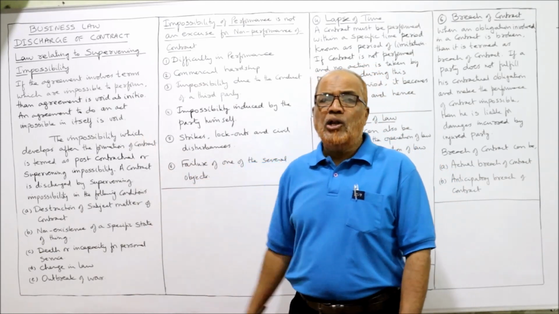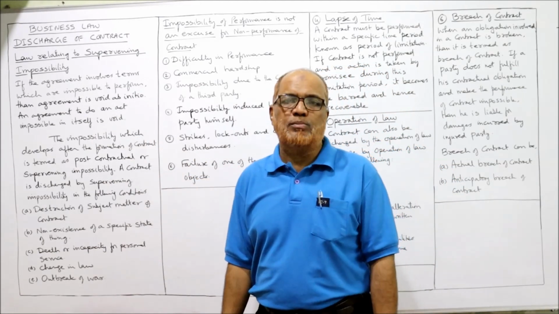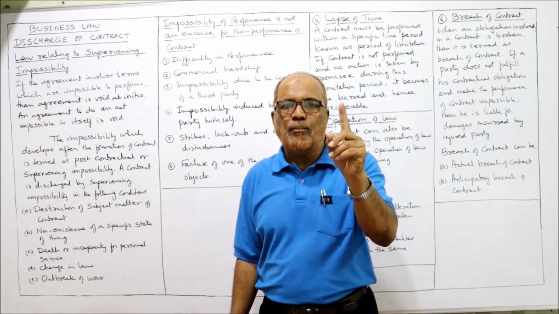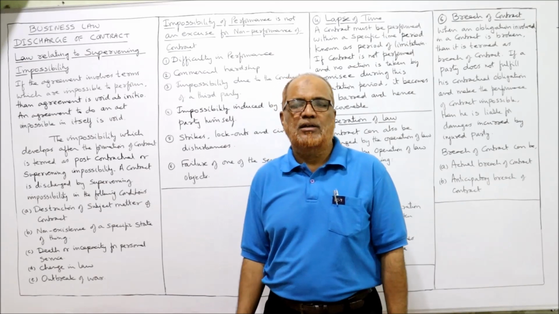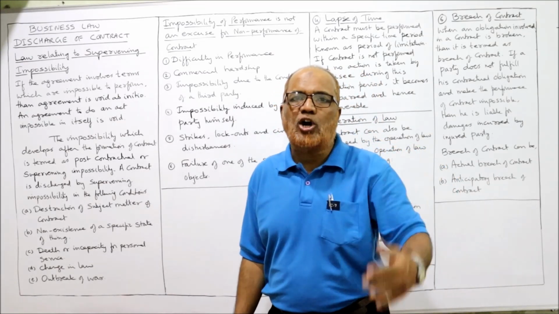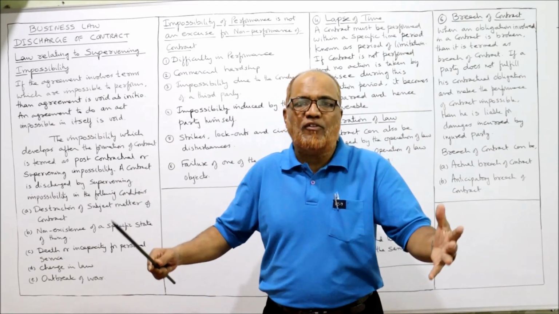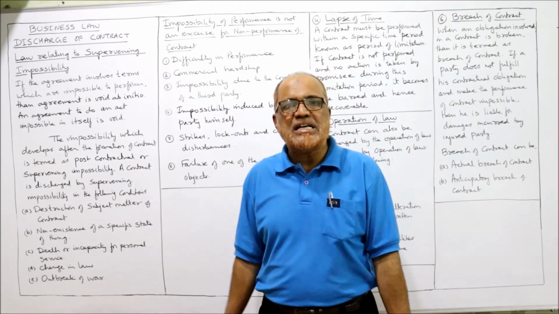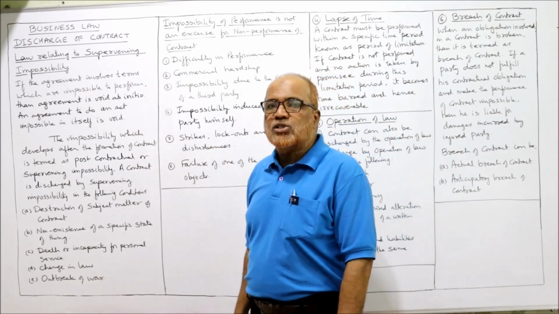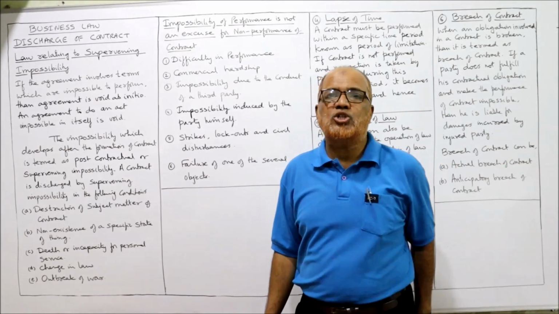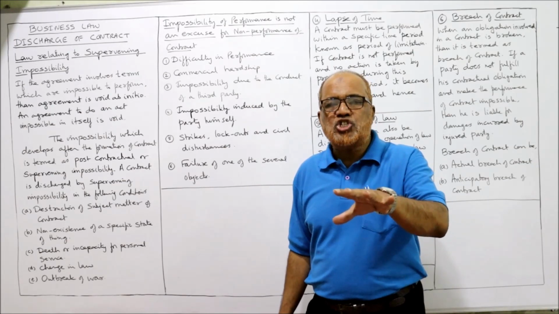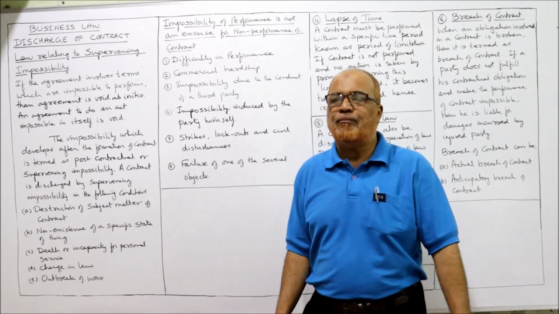The first is the law relating to supervening impossibility. Impossibility of performance is also one of the modes of discharge of contract. When the obligations cannot be performed, then the contract will be discharged. Supervening impossibility means the impossibility arising after the formation of the contract. First of all, I will explain when the contract will be discharged on the impossibility of performance.